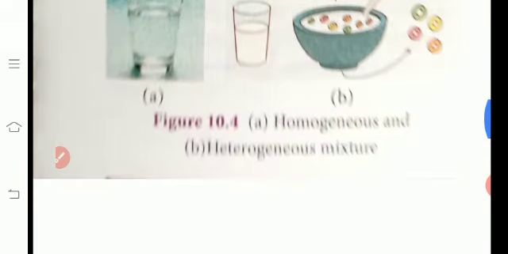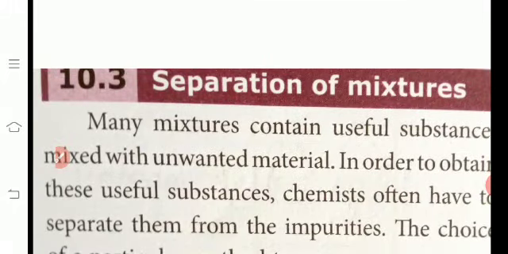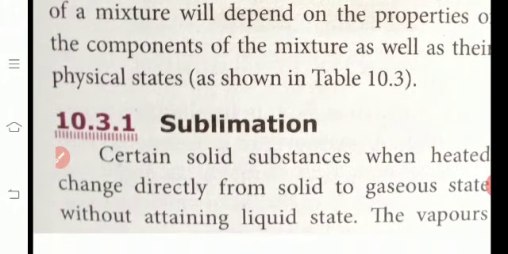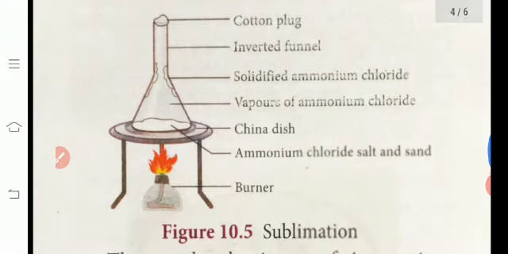Next, what is meant by sublimation? Give one example. Then next, what are the methods of separating substances from mixtures? So this tabular column you read and write. Okay. Thank you children. Thank you.